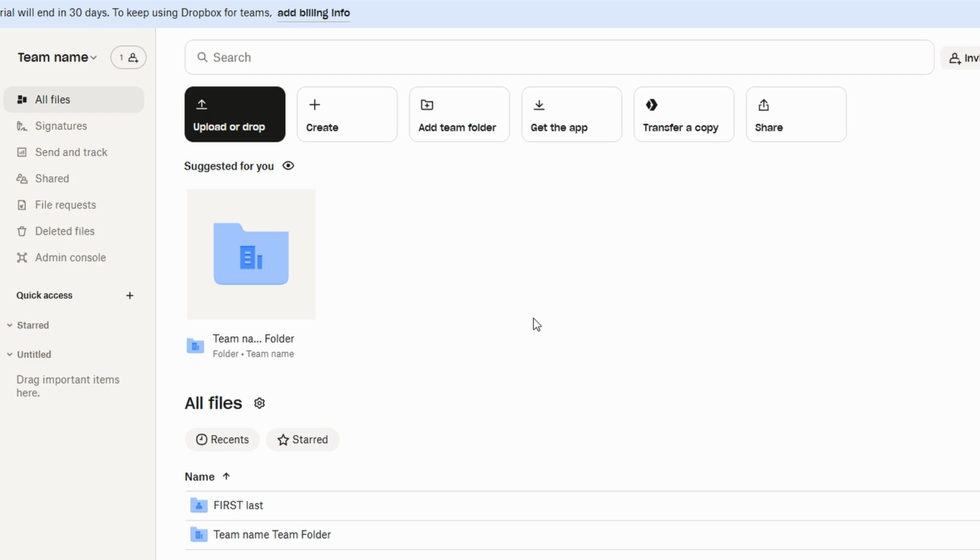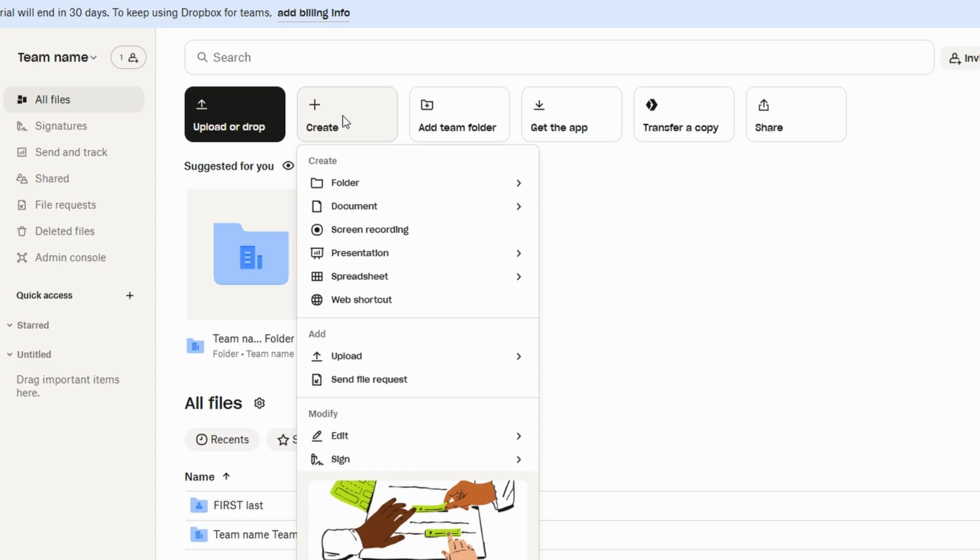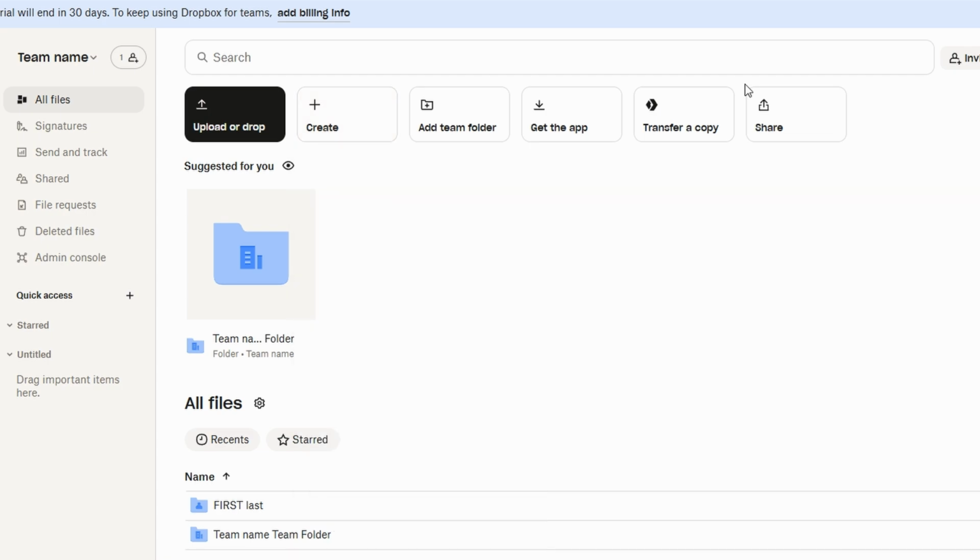With Dropbox Business, you can easily upload files. Adding files to Dropbox Business is straightforward. You can simply drag and drop files from your desktop, or use the upload button to select and upload multiple files at once.